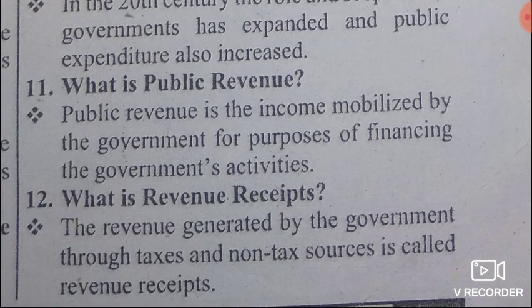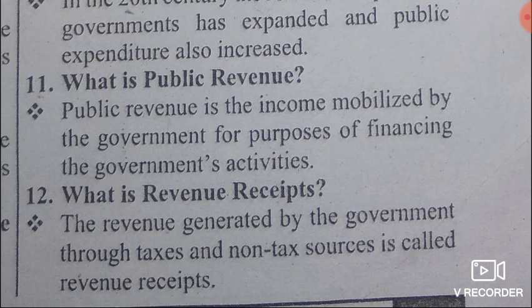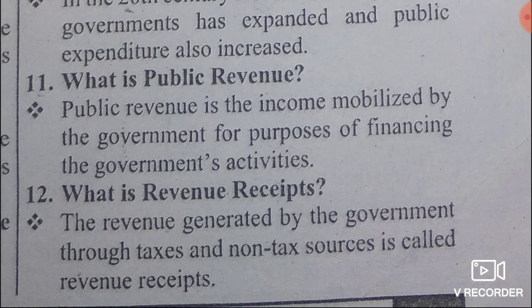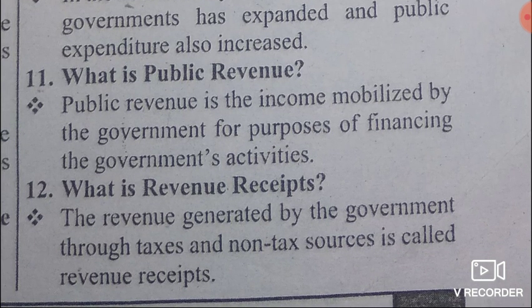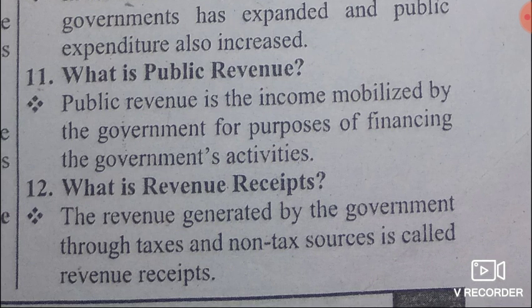Then 11th question, what is public revenue? Answer, public revenue is the income mobilized by the government for the purpose of financing the government activities. So it is called a public revenue. Then 12th question, what is revenue receipts? Answer, the revenue receipt means the revenue generated by the government through taxes and non-tax sources. It is called revenue receipts, isn't it?